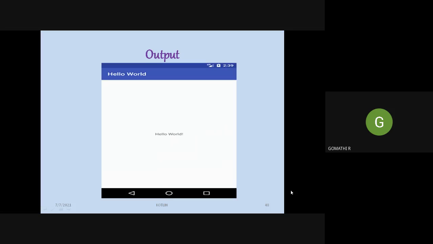So if you want to develop small or large applications for the Android operating system, we should choose a programming language, and we should choose an integrated development environment.